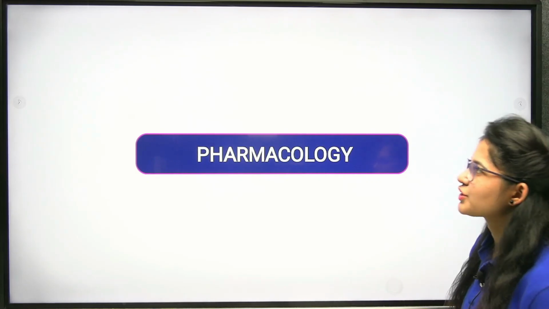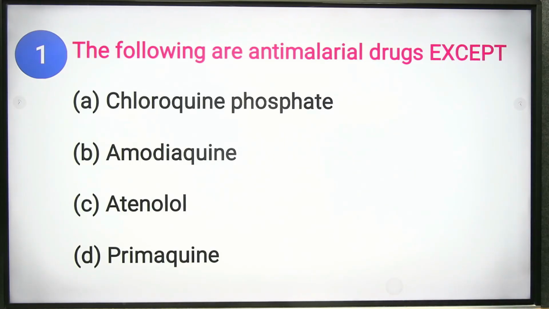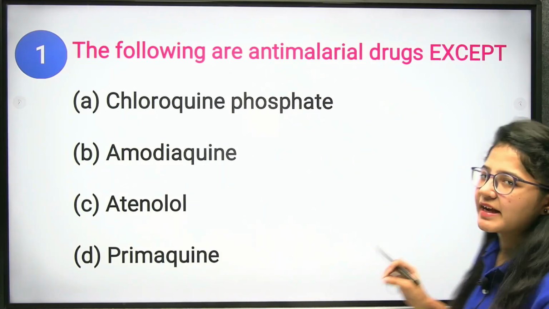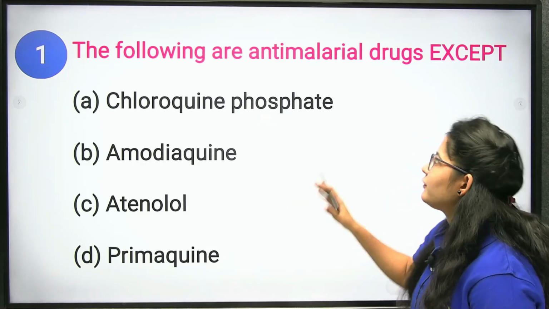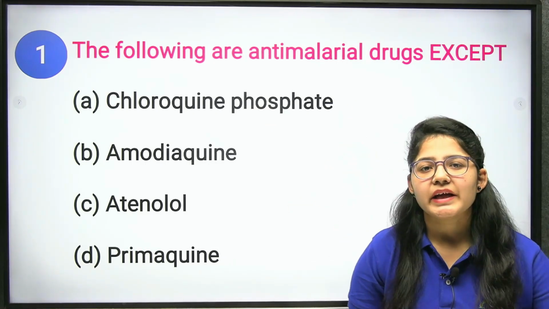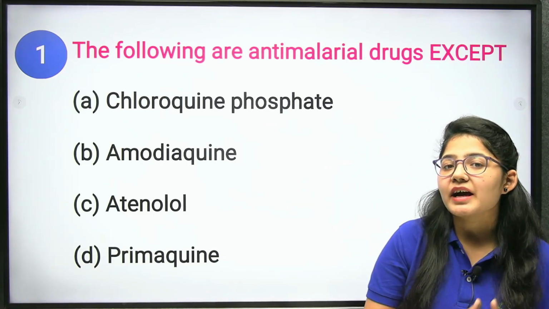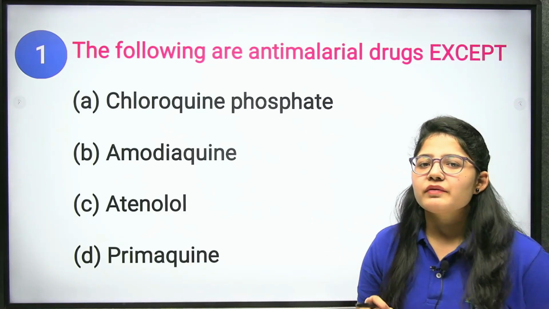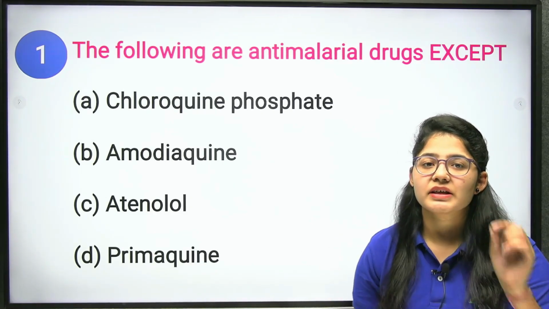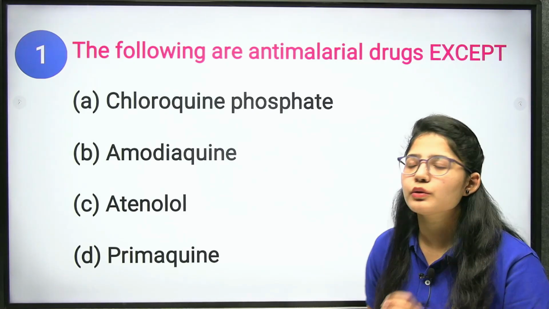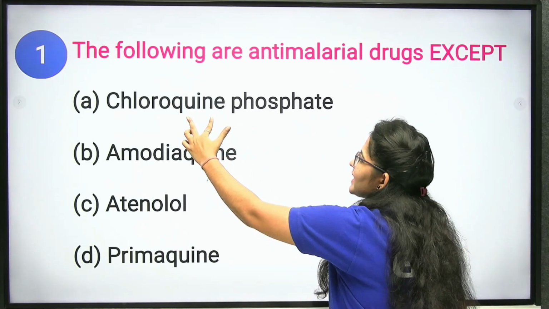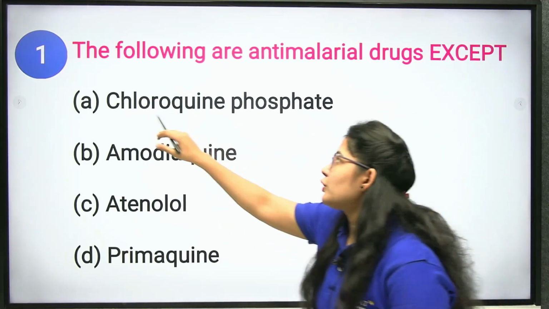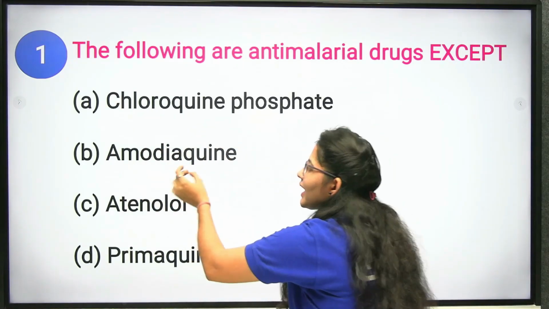Your first question is, the following are anti-malarial drugs except. We have anti-malarial drugs. Anti-malarial drugs means which act against the malarial parasites. And you know, whenever we talk about the malaria, the drug of choice is quinolones. What is the drug of choice? That is quinine, chloroquine, amodiaquine.